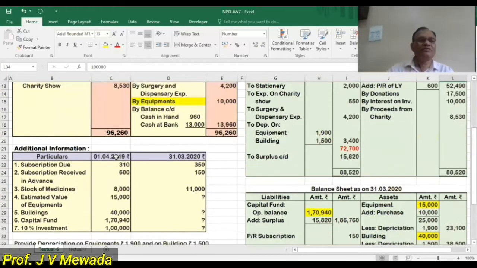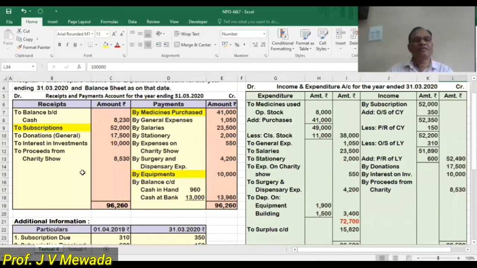Now we'll start from the receipt and payment side, debit side. On the debit side we are having a cash balance of 8,230. Now we are not preparing an opening balance sheet, so this we have to ignore. It is not posted to the income and expenditure account or to the balance sheet. So let us ignore it. Then our second item is subscription 52,000. So on the income side, we'll write 52,000.